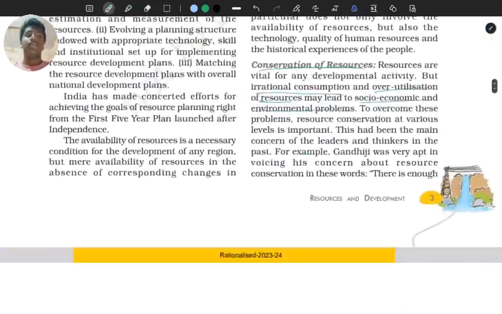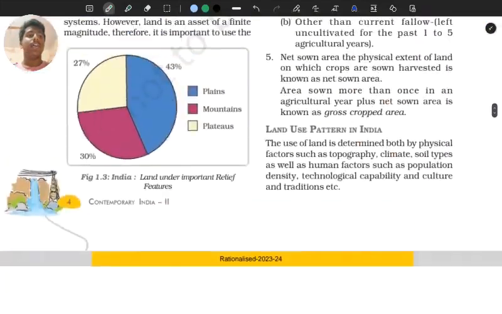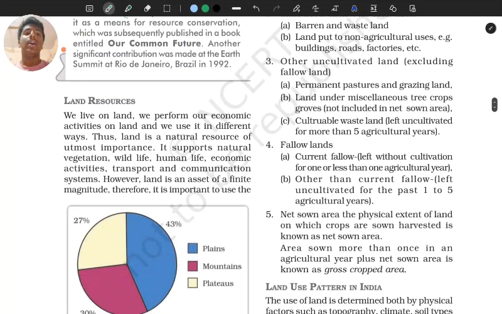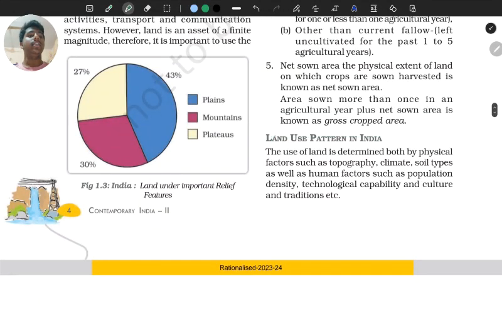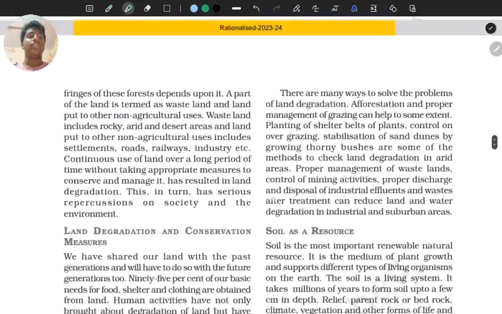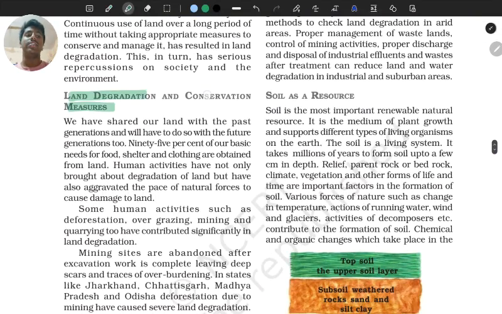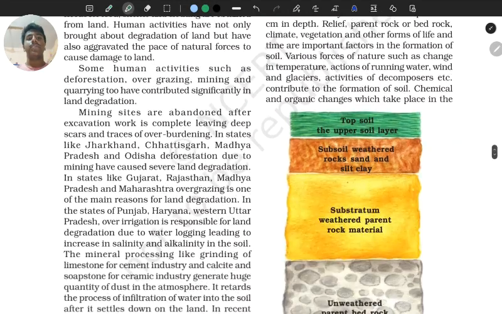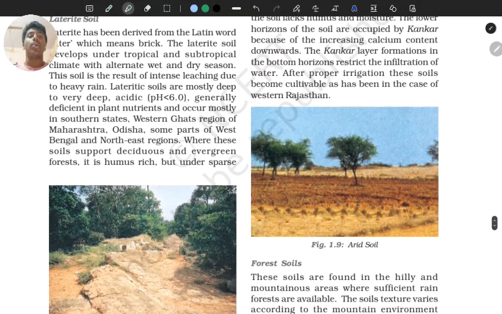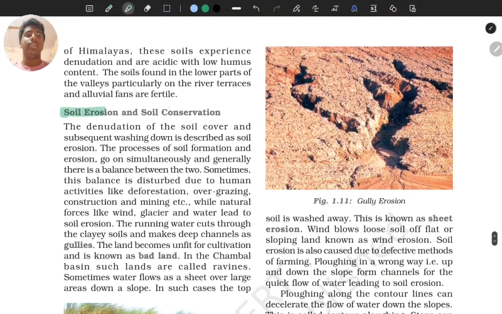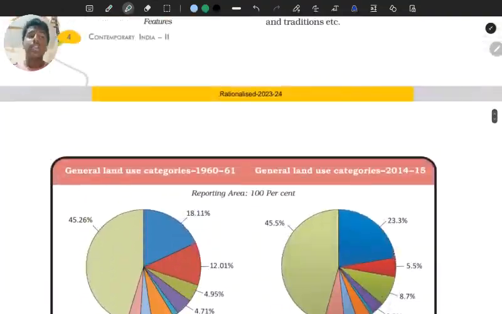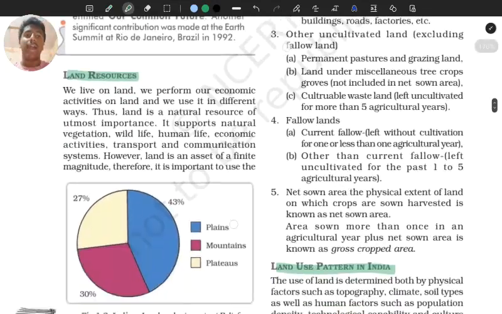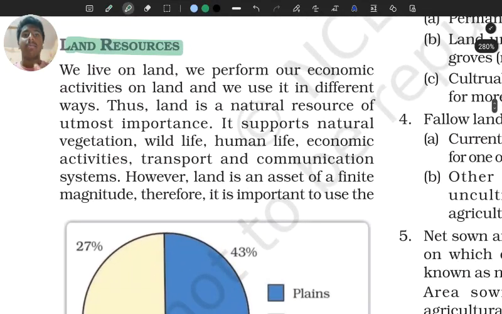Today we'll cover land resources, land utilization, land use pattern in India, and then again land degradation and conservation measures, and soil as a resource, and we'll discuss soil erosion and conservation, right? So we have a lot to cover today, so we are going to be moving very fast. We should increase our pace.